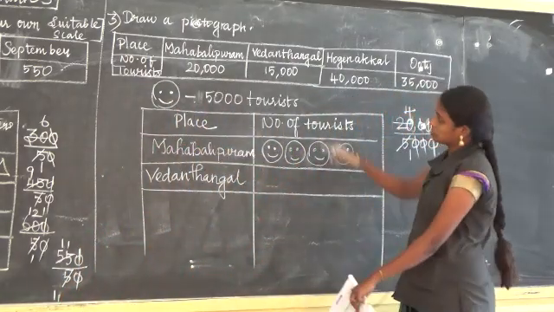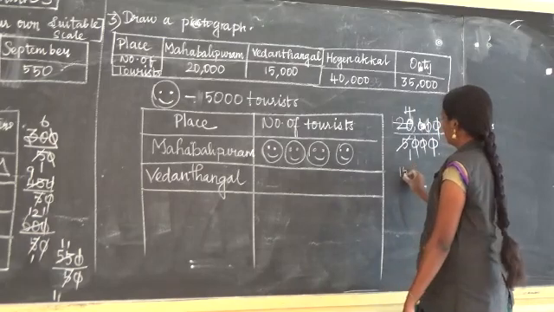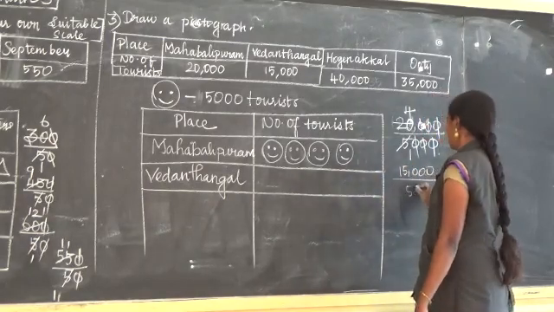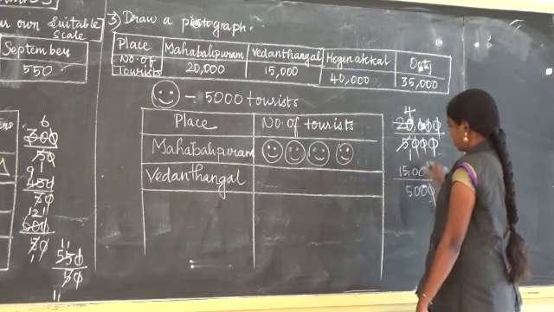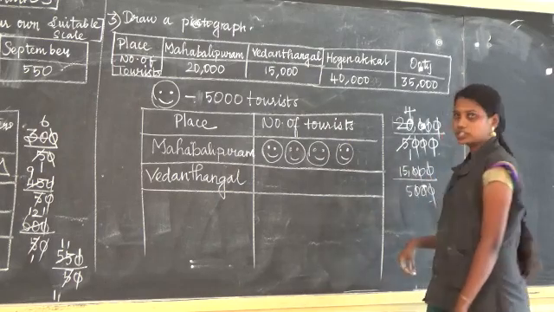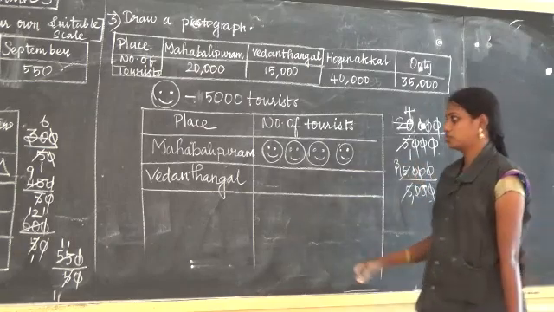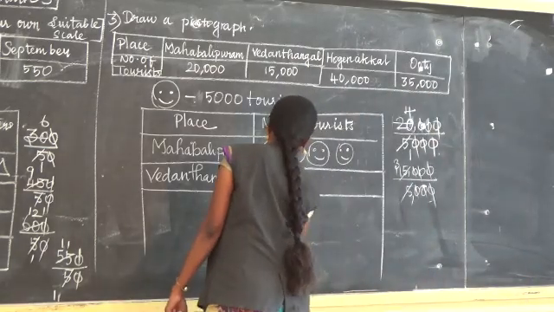Okay, Vedandangal is given as 15,000. So 15,000 divided by 5,000. The zeros: first 0, second 0, third 0, I cancel. 5 table, 3 times. So draw 3 smileys.